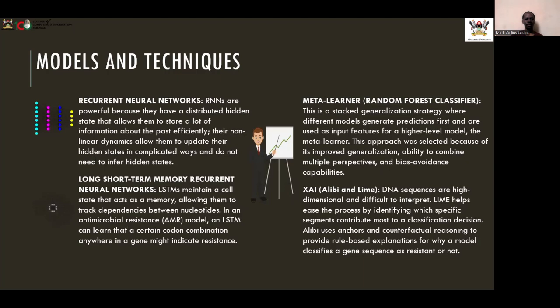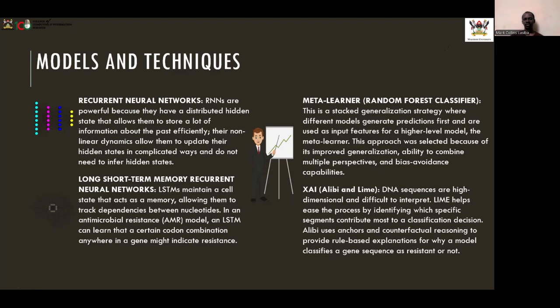A limitation of recurrent neural networks is that they cannot hold information for long. That limitation was solved by the long short-term memory form of a recurrent neural network, which maintains a cell that acts as memory to help track dependencies during training.